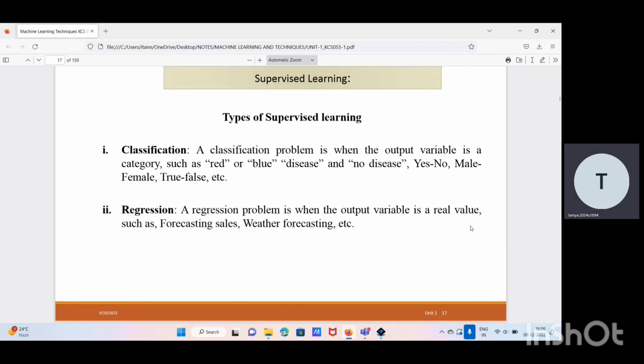There are basically two types of supervised learning. The first one is regression and the second one is classification. A regression problem is when the output variable is a real value, such as forecasting sales, weather forecasting, etc. And a classification problem is when the output variable is a category, such as red or blue, yes or no, disease or no disease, female or male, true and false, etc.